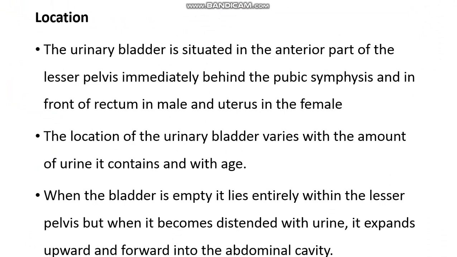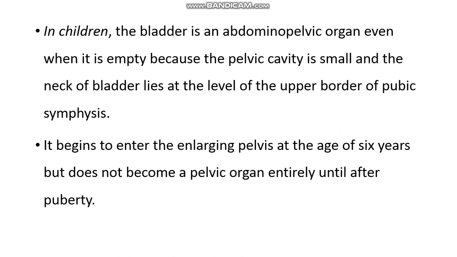So if there is no urine, the bladder is retained within the pelvis, but when it becomes enlarged due to urine, it can be distended up to the abdominal cavity.